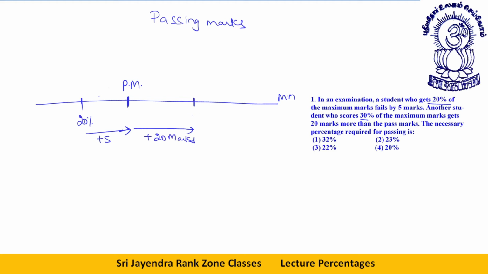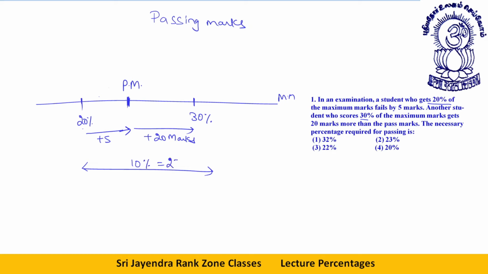he secures 30% marks. So from here, what can I conclude is these are the passing marks. One who gets 20% is 5 marks short. The other who gets 30% is 20 marks more, in excess of passing marks. So I can say this gap from 20 to 30, how much is this gap? 10%.